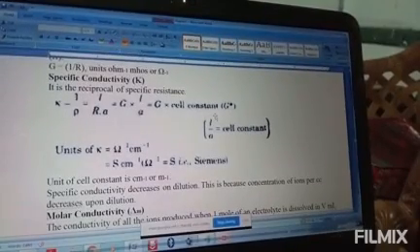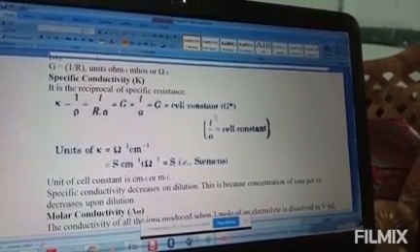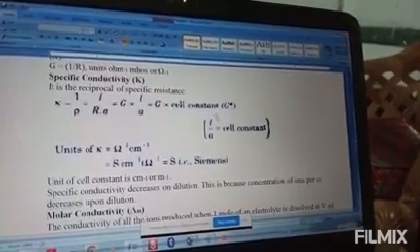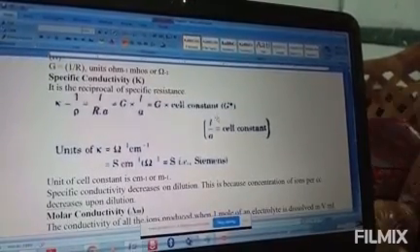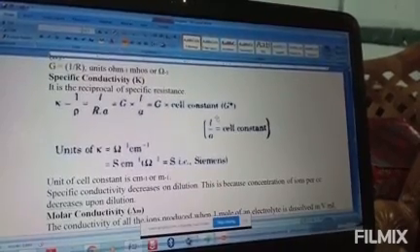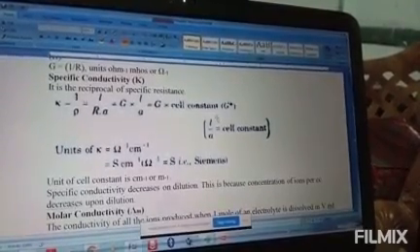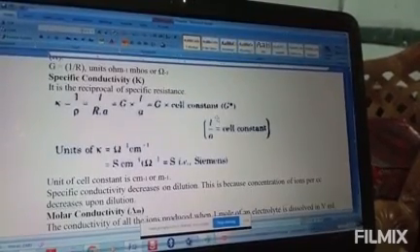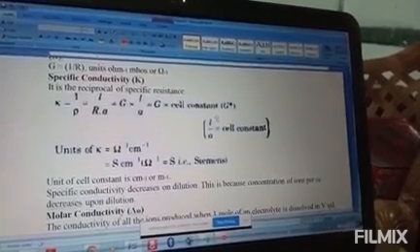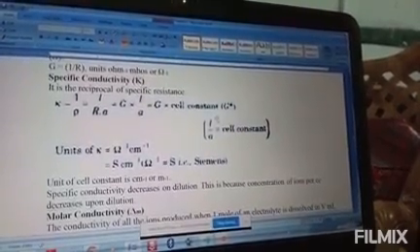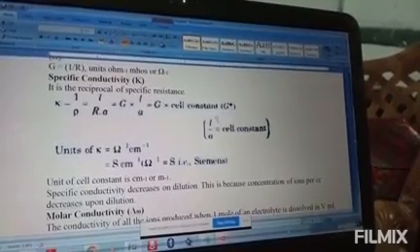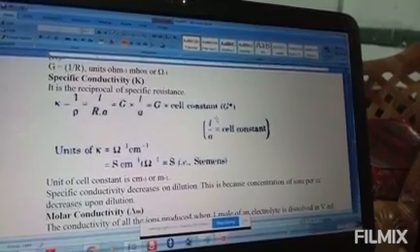Again, the conductivity of a solution. In case of electrolytic conductance, as we have already told, the conduction is because of ions, so we may call this ionic conductance. Electrolytic conductance can also be called ionic conductance. The conductivity of these substances, that means electrolytes, depends on some 5 factors.